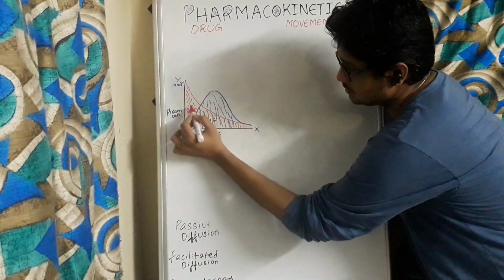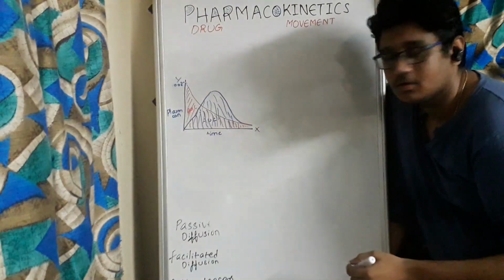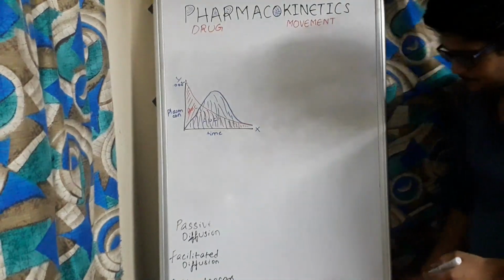This total drug is available in the bloodstream. Okay,